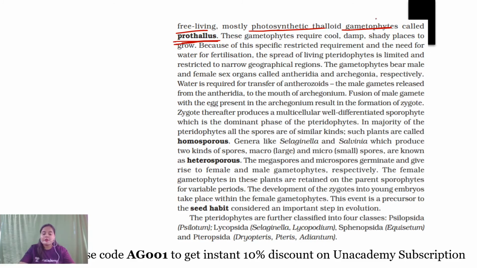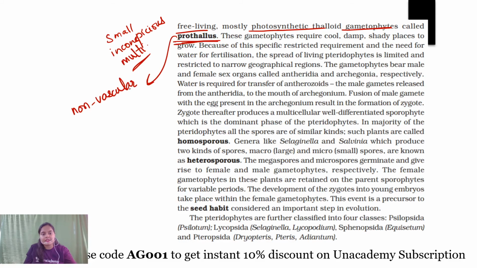So what is mentioned about the prothallus? The prothallus is small, inconspicuous, and multicellular but free living, and mostly photosynthetic, and that is why it is free living in nature. But is it vascular? No, it is non-vascular in nature.